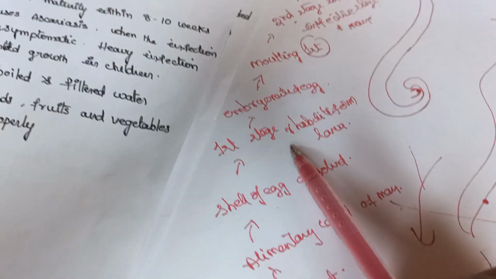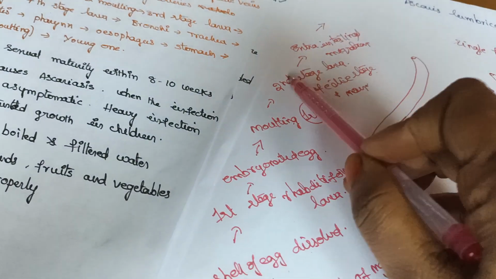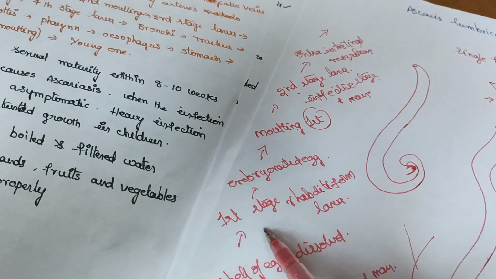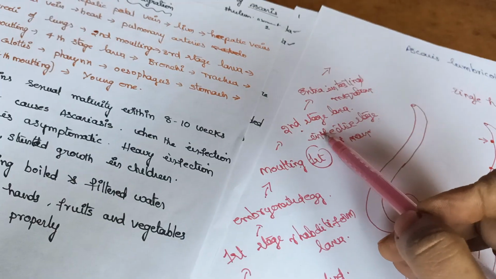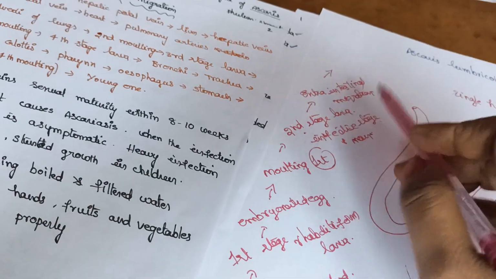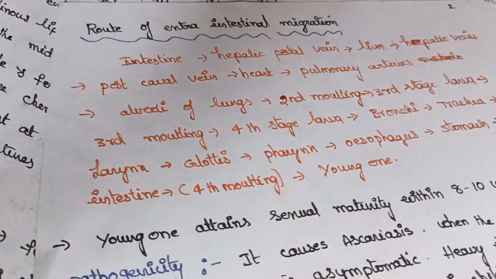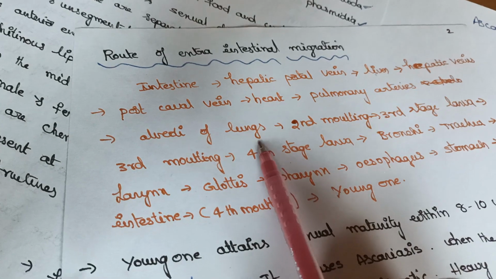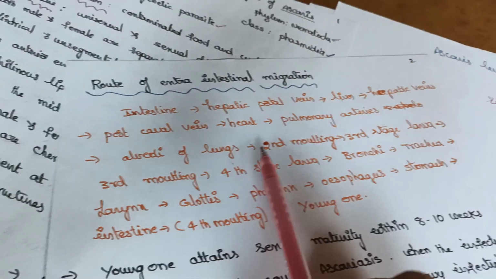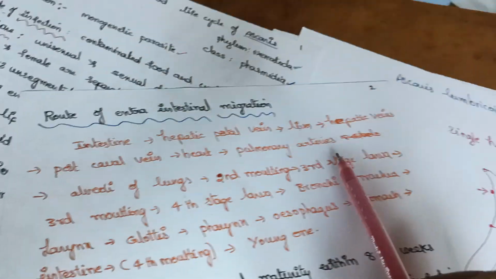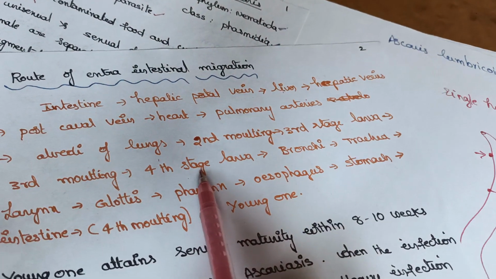Now it is the first stage rhabditiform larva. It undergoes first molting. It is the second stage larva. Second larva is after first molting. And it is showing now the extraintestinal migration. In the alveoli of lungs, the minute chambers in the lungs, it is undergoing second molting, third stage larva, third molting, fourth stage larva.